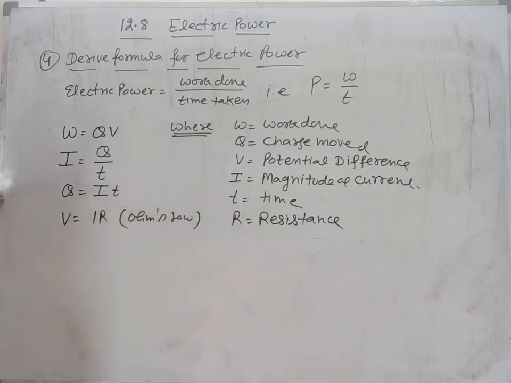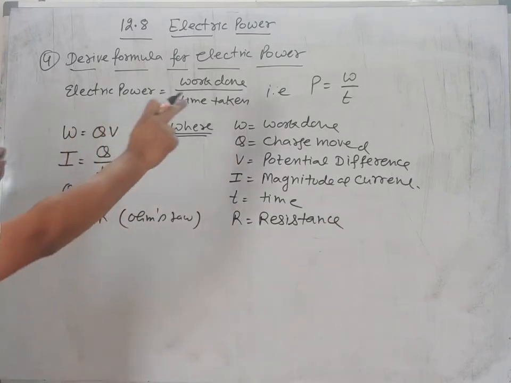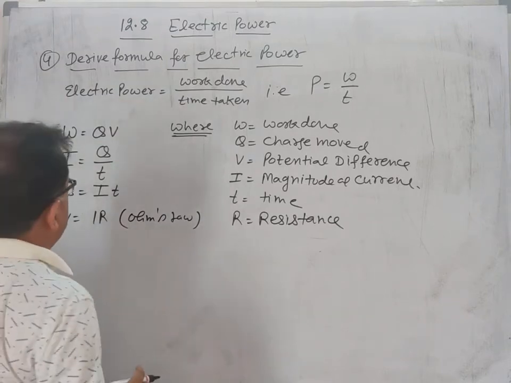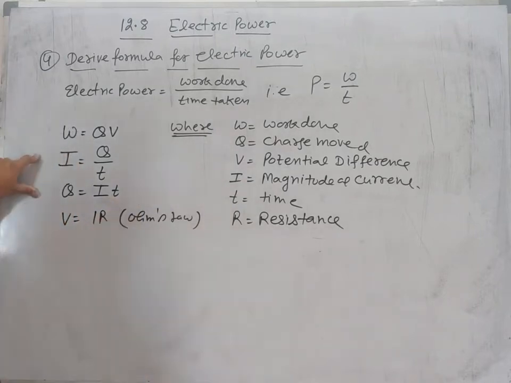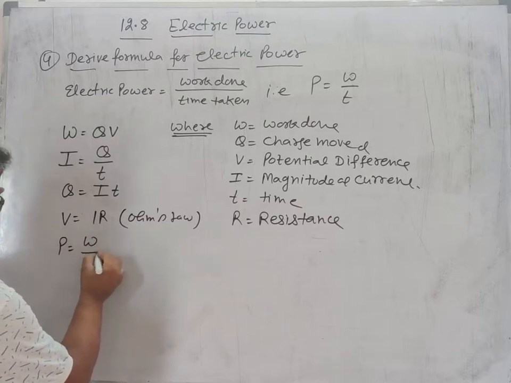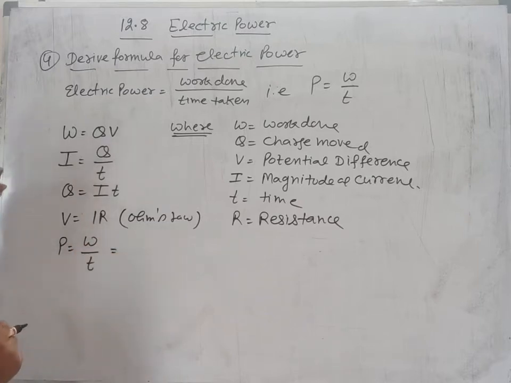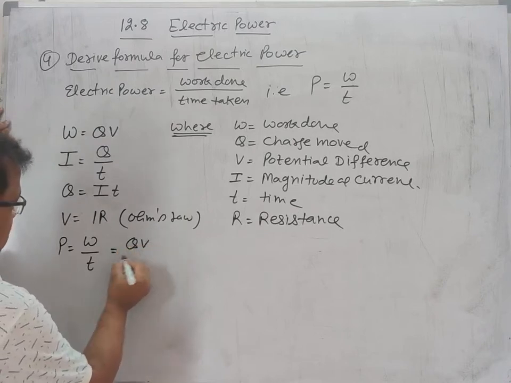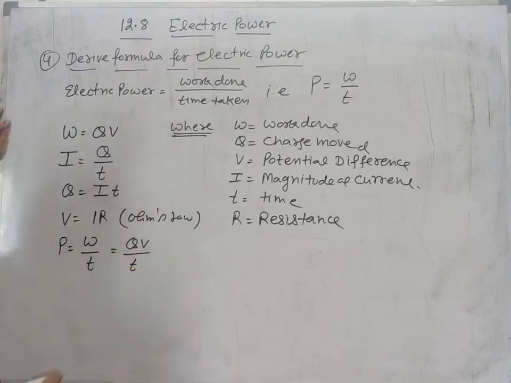So now, P is equal to W by T. At the place of W, if we write QV, and at the place of Q we can write IT. So P is equal to W by T. At the place of W we shall write QV and it is by T.